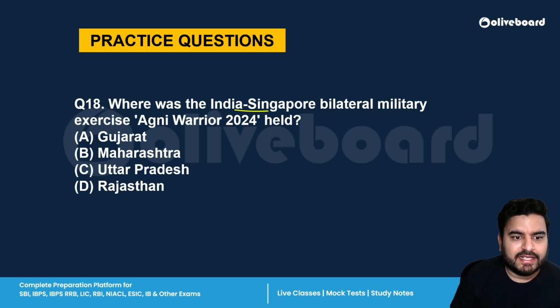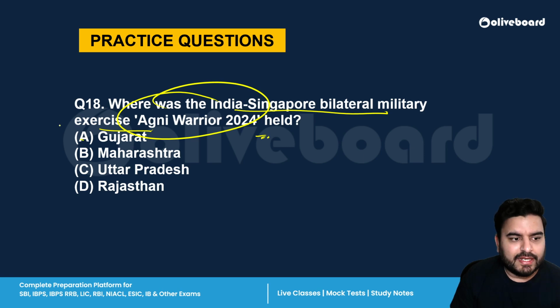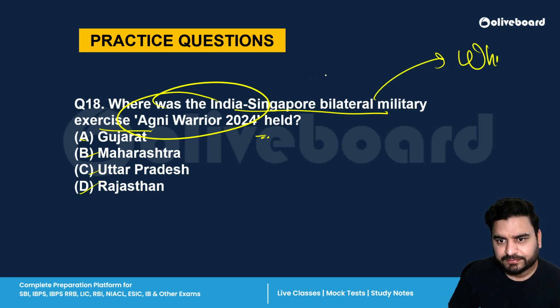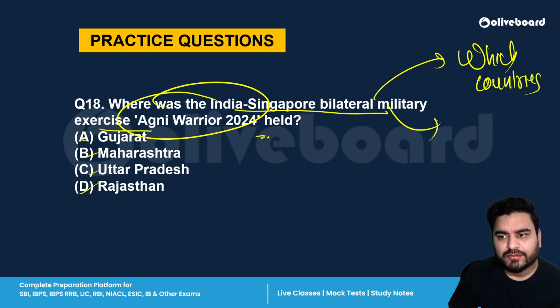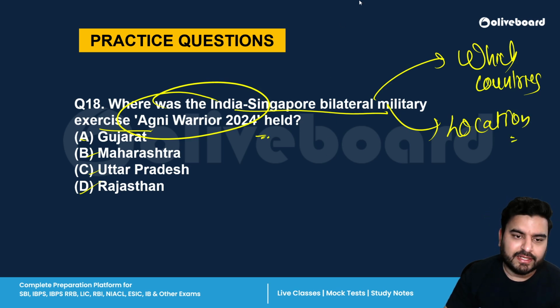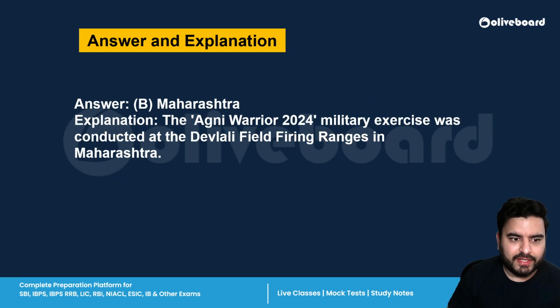Next is, where was the India and Singapore bilateral military exercise Agni Warrior 2024 held? A, Gujarat, B, Maharashtra, C, Uttar Pradesh, or D, Rajasthan. Again, a very factual question. In military exercises, always remember two things: between which countries it is happening, and second, the location. These two things at least you should remember, and the name of the exercise. The correct answer is B, Maharashtra. It happened in the Devlali field firing ranges.